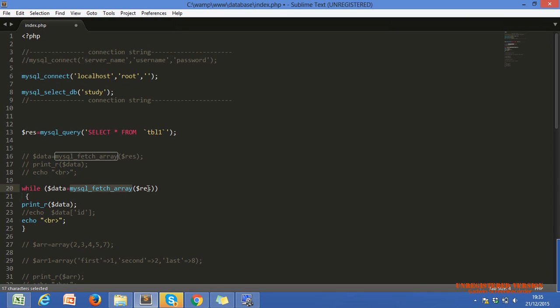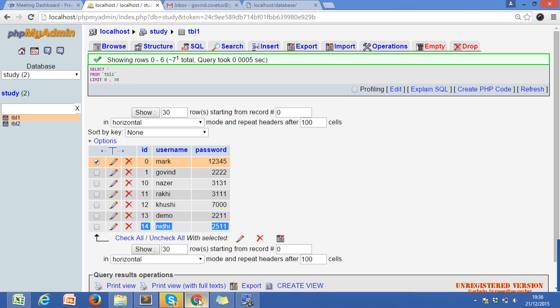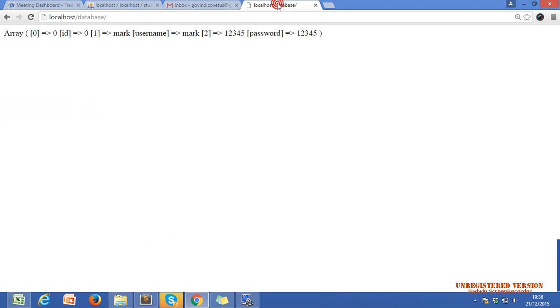So this will retrieve the data row by row and assign it to our $data. Whenever the rows end, after the last row, it will return false. So we will assign false to our data, and this while loop gets the false and automatically terminates. Is that clear, Nazar? So we have to use a while loop for displaying all the data.